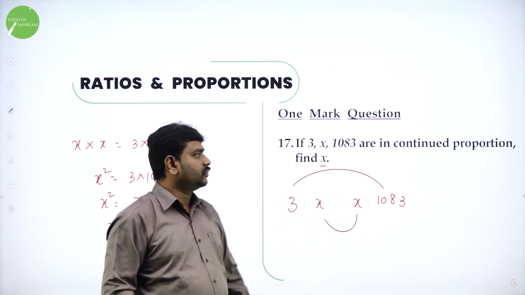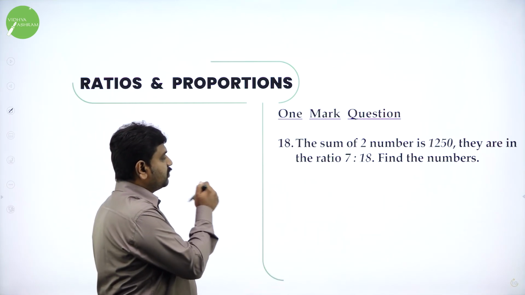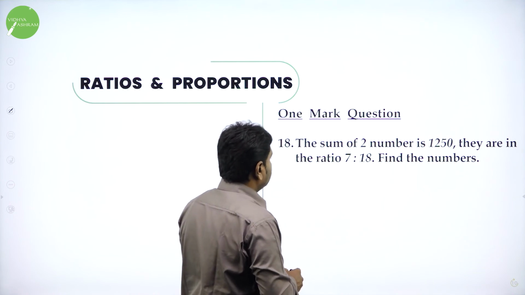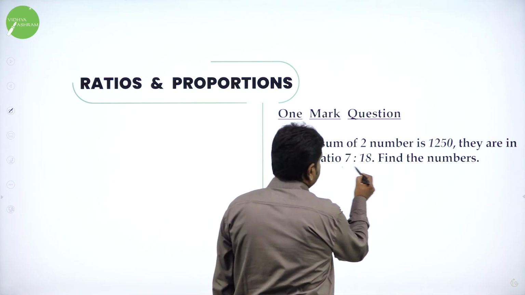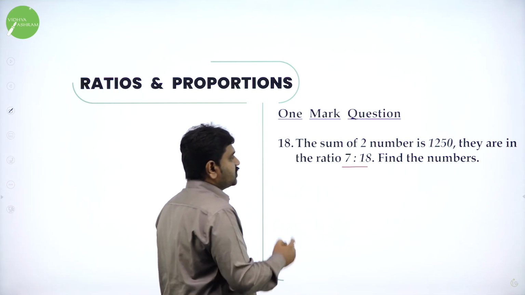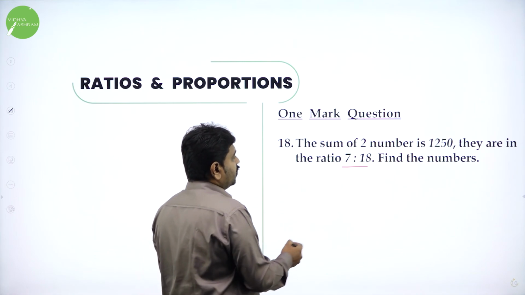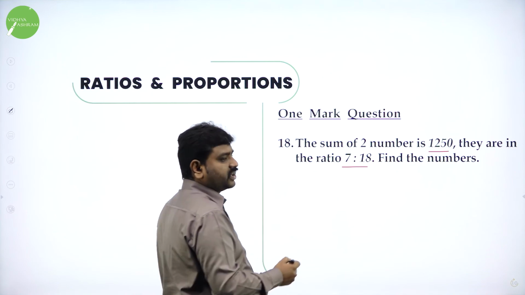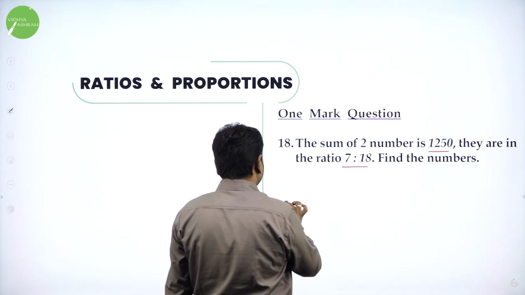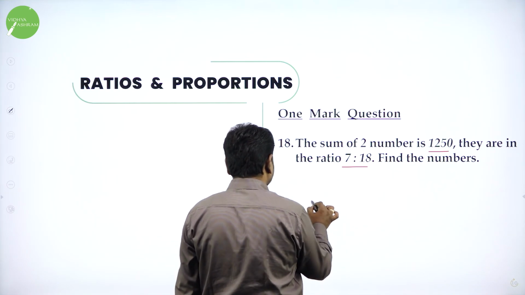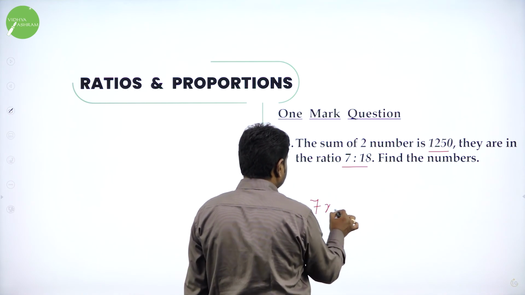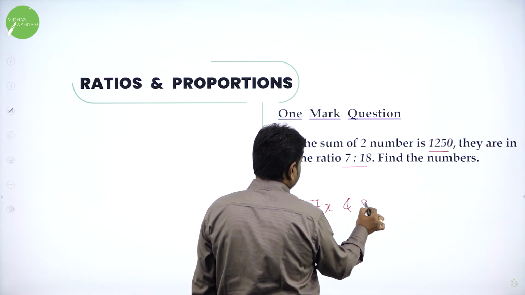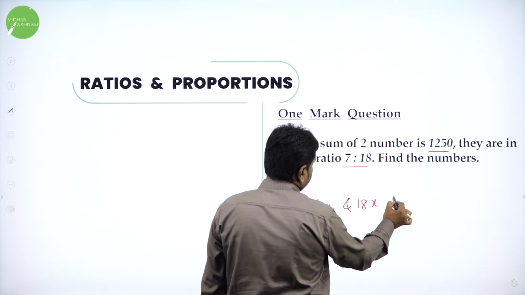Next, the sum of two numbers is 1250. They are in the ratio 7:18. Find the numbers. Sum of the two numbers they give is 1250. They are in the ratio 7:18. So when they give the numbers in a ratio, let 7x and 18x be the numbers.